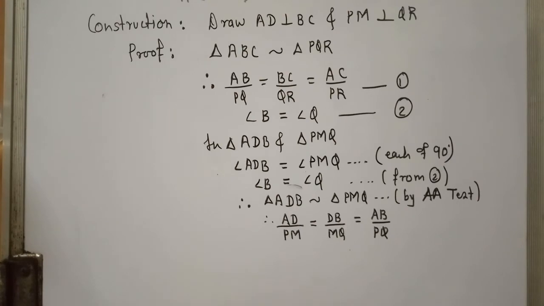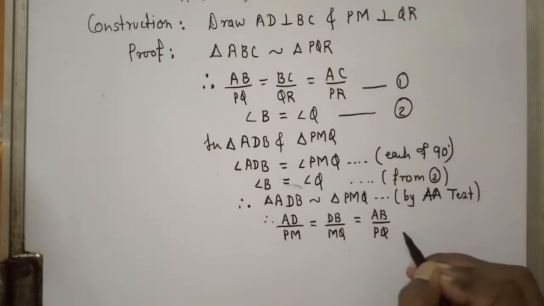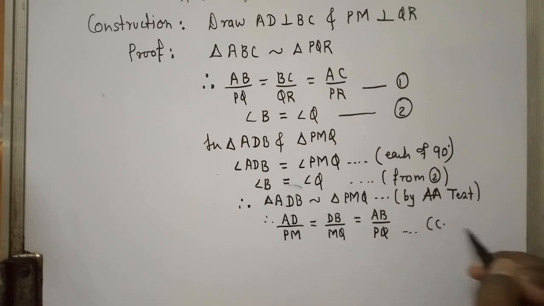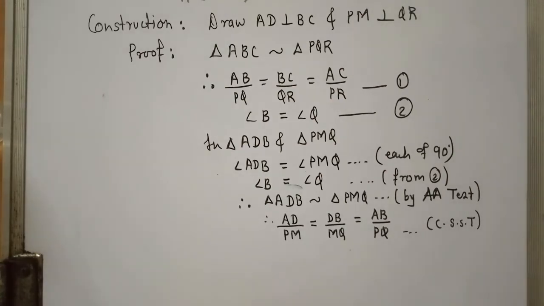You may also write it as CSST, which means corresponding sides of similar triangles. If you wish, you can write here, I repeat, CSST, which means corresponding sides of similar triangles.